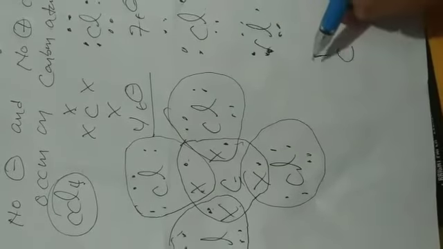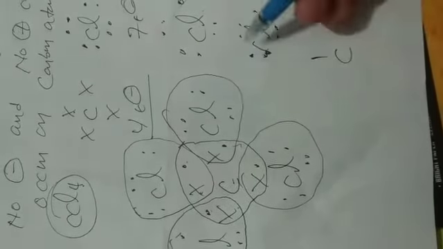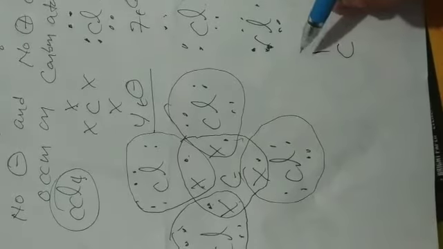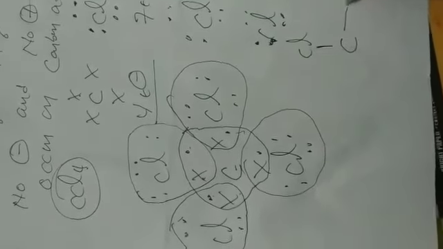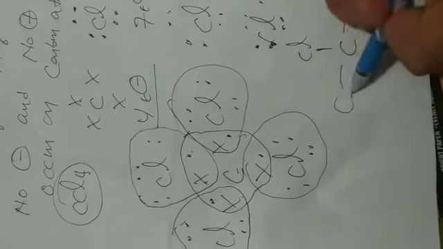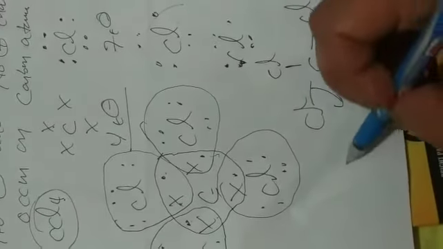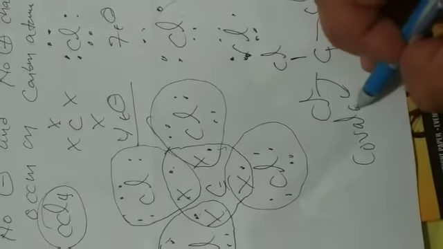In this case, these shared electrons are represented by a single line, which is called a single bond. This bond is called a covalent bond.